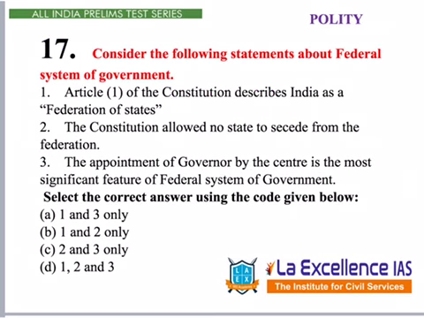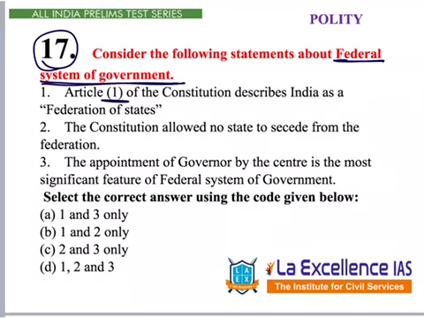The next question in polity is given under question number 17. This question is with regard to the federal system of government and the features of this federal system. Let's see the options: 1 and 3, 1 and 2, 2 and 3, 1, 2, 3. So at least 2 statements would be correct in this. Let's examine the points given over here.